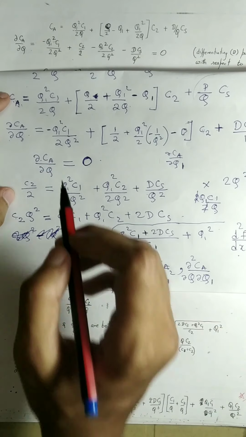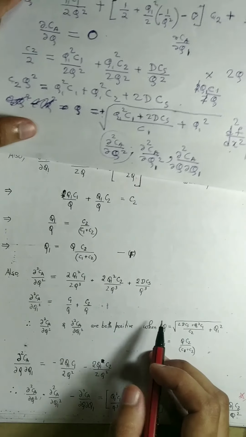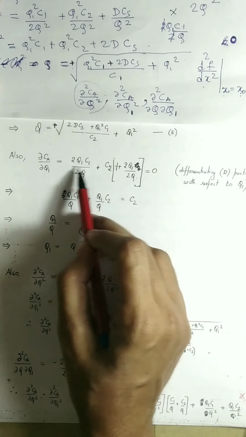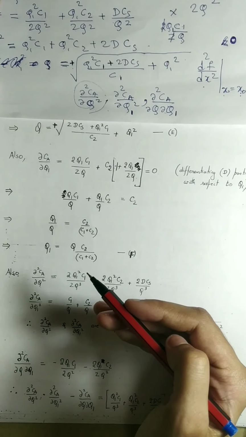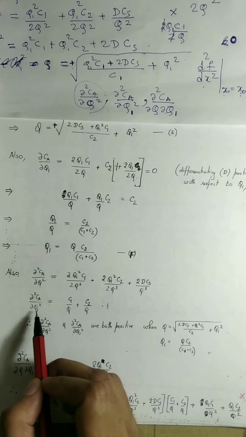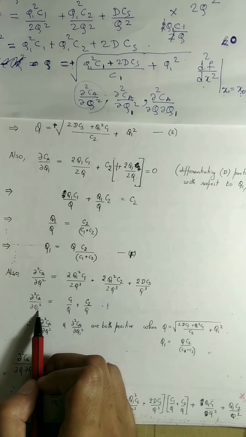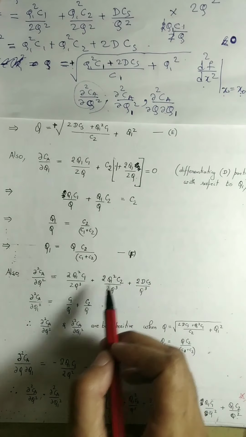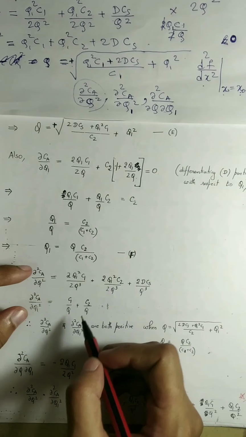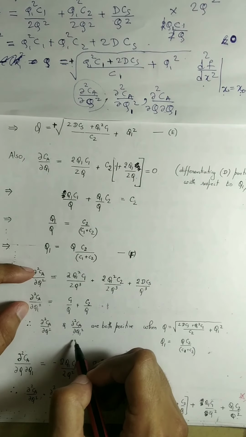Similarly, we already have this quantity, and we have to again differentiate it with respect to Q1, and then we will get this quantity. Those two expressions come out to be equal to this, and what we will have to do is check.